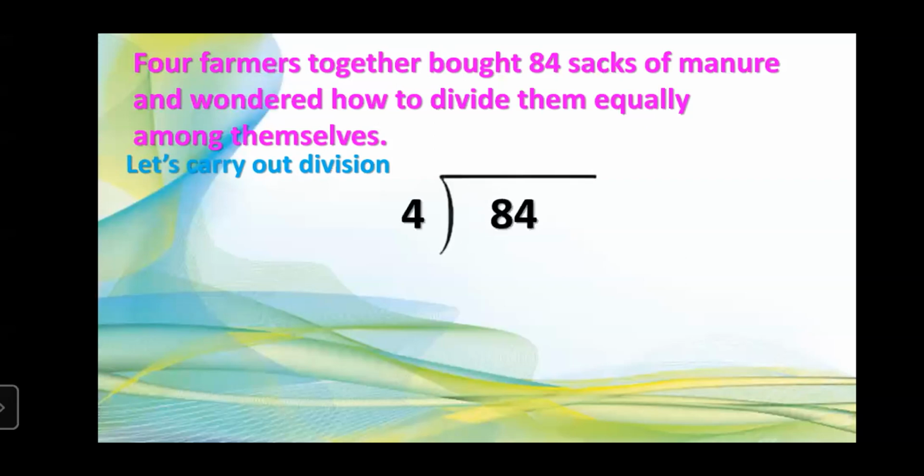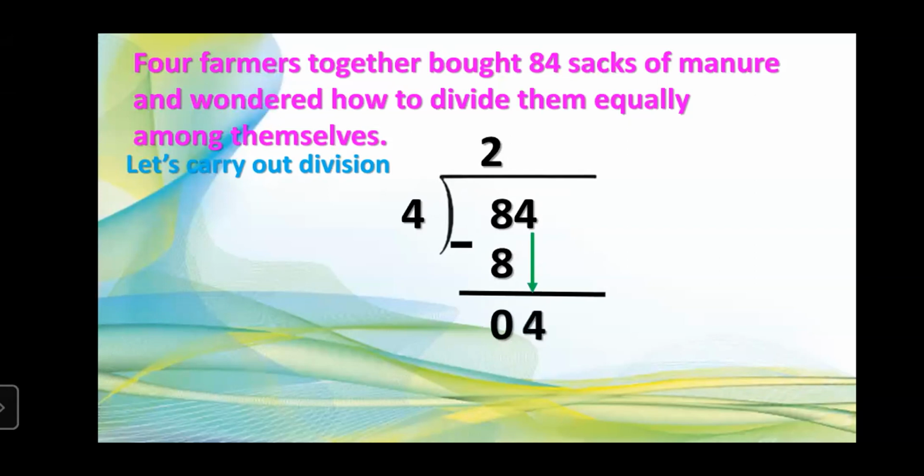What we will do? We will divide 84 by 4 because the number of sacks is 84 and the number of farmers is 4. So let's perform the division now. We all know that 4 twos are 8. So we will subtract 8 from 8 and we'll get 0 as the answer. Then we'll take this 4, which is at the unit place.